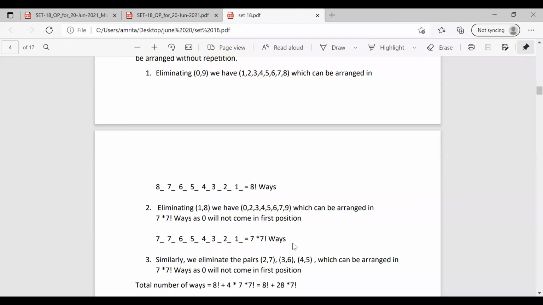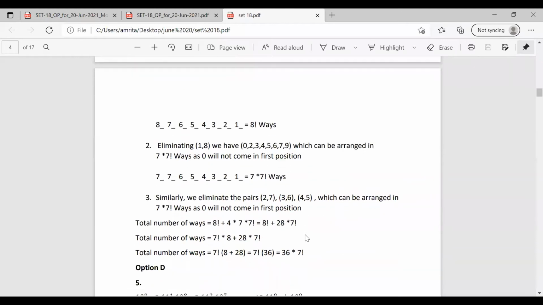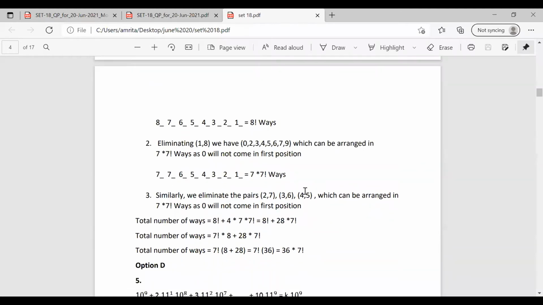Similarly, we have other combinations of digits, 3 more combinations, that are 2, 7, 3, 6, and 4, 5. So these 3 pairs also, after getting eliminated, will have the same number of ways of arrangement, that is 7 into 7 factorial.